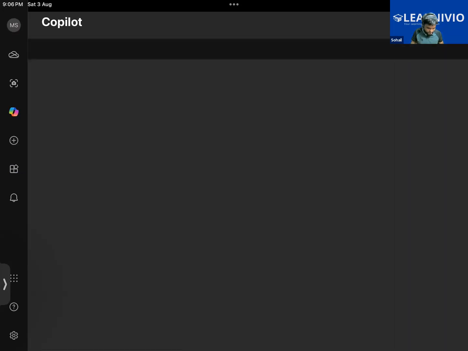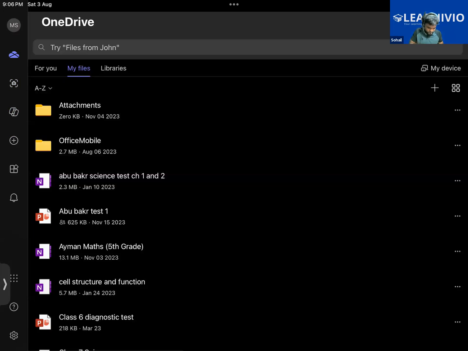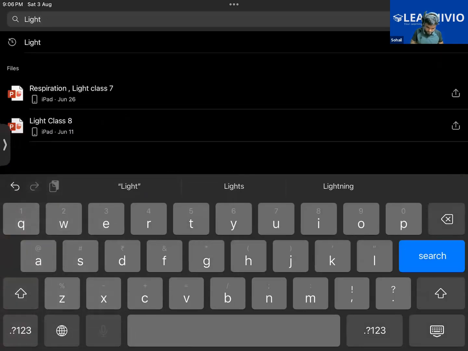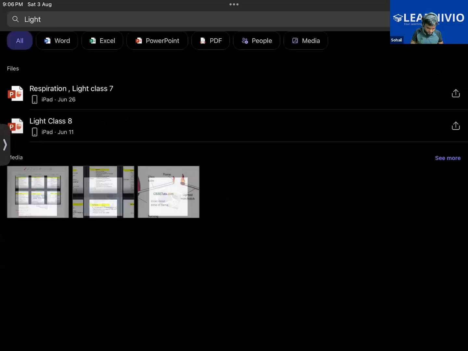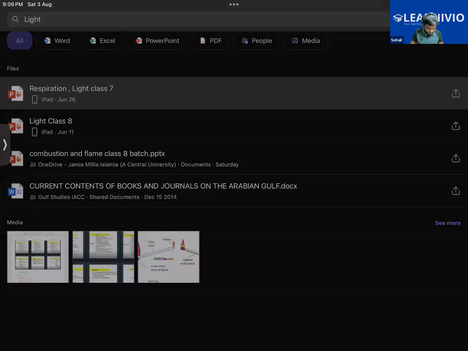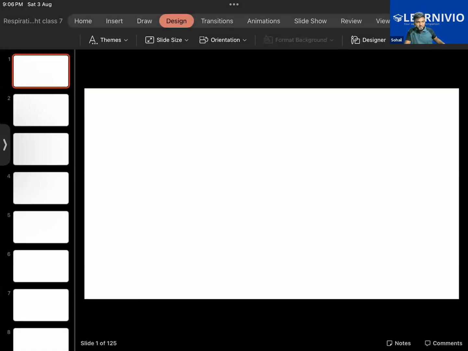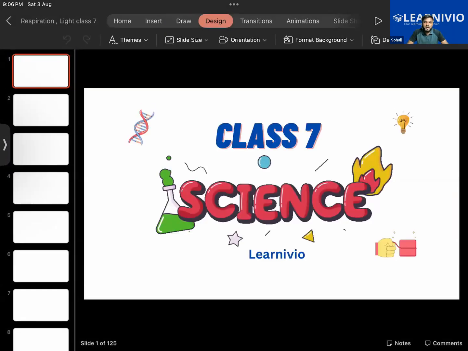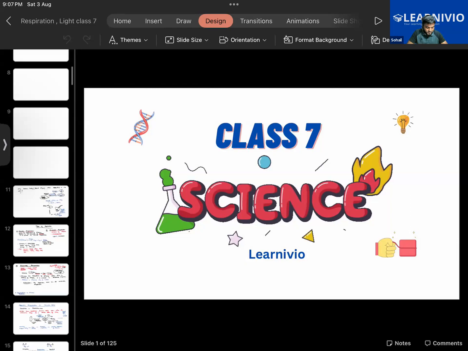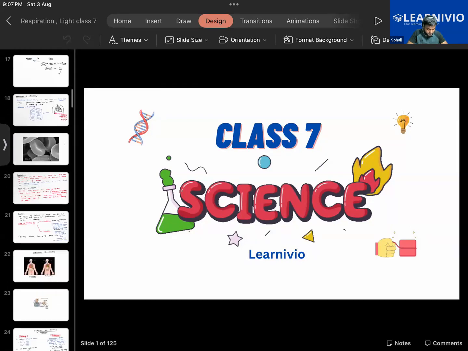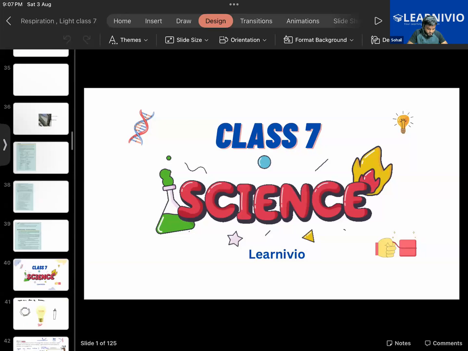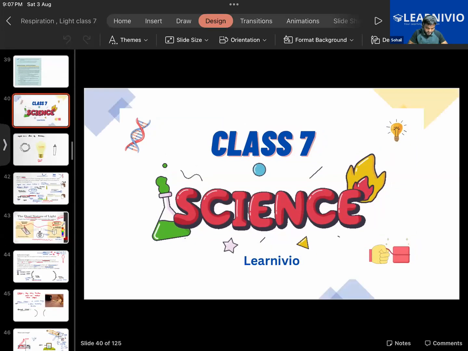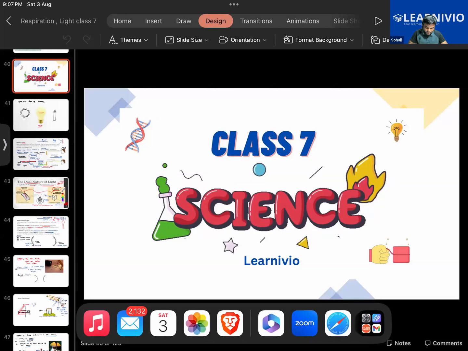Light, tell me. Sir, in light, shadow, and reflection, we have learned that... Anyways, basically in the chapter light, shadow, and reflection, there are different things you would be learning. Particularly, you'd be learning about what is light. In nature, we have some objects that emit light, while some objects do not give off light, right? What are those two types of objects? Some of them give out light, while some of them do not.